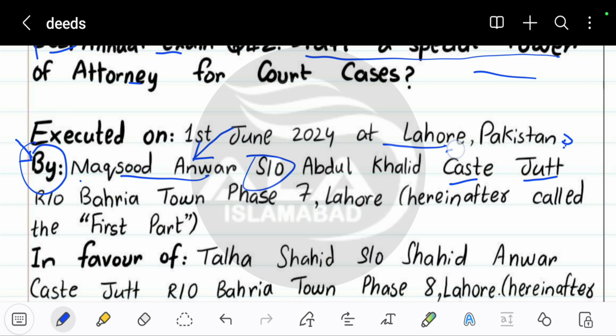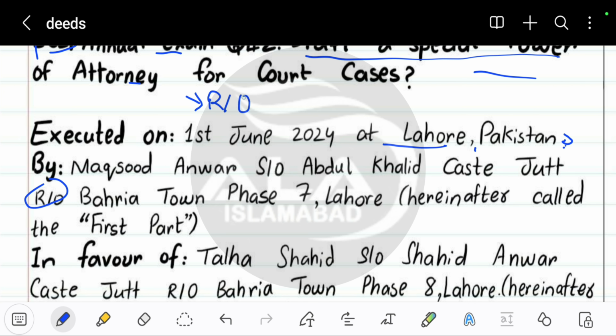Then after doing that, you have to write their caste. You can write any kind of a caste that you know. After doing that, you have to write their residency. The residency should be written as R/O. R means residence, O means of. The residence of is written in short form like this. So you have to write it like that. And after doing that, you have to write any kind of a residence of Lahore.